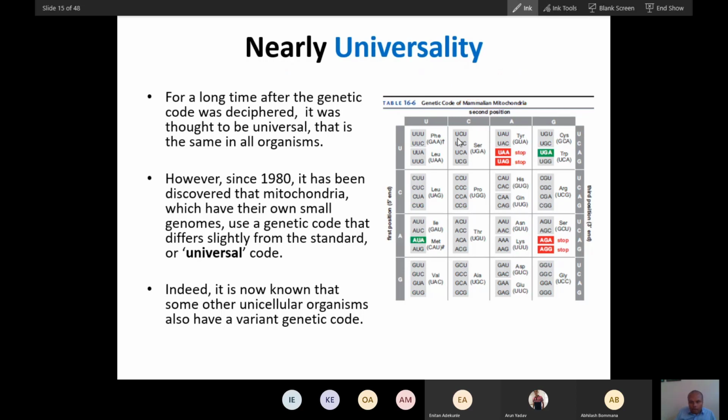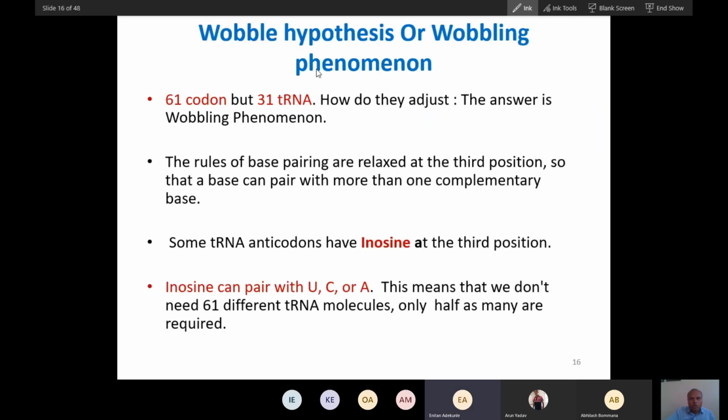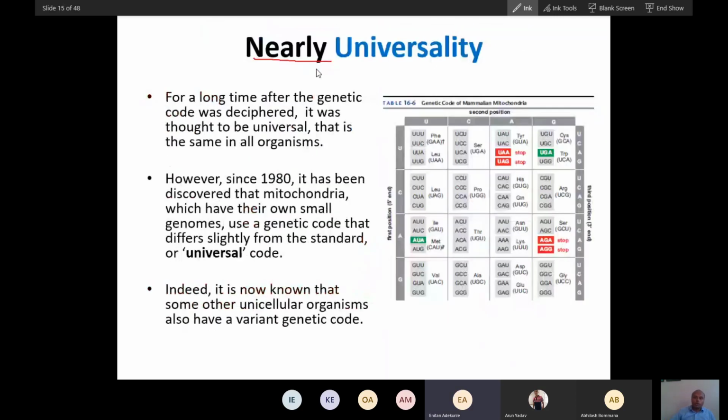The rest are similar. All code for the same amino acids from plants to bacteria, from bacteria to mammals, even mitochondria. All code for the same except a few. So that is why we call it nearly universal. Did you understand this? Okay. So now we have understood.